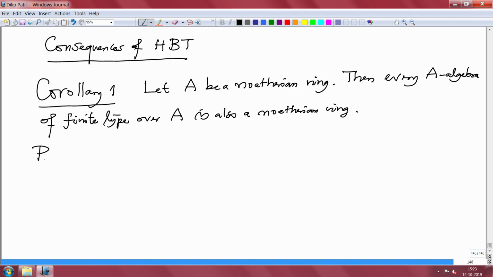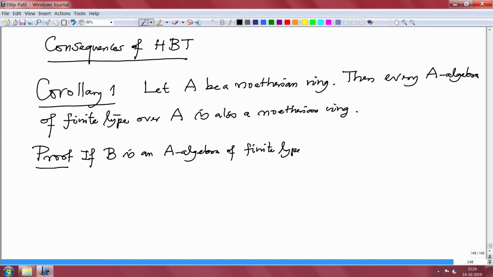Proof: if B is an A algebra of finite type, what does that mean?